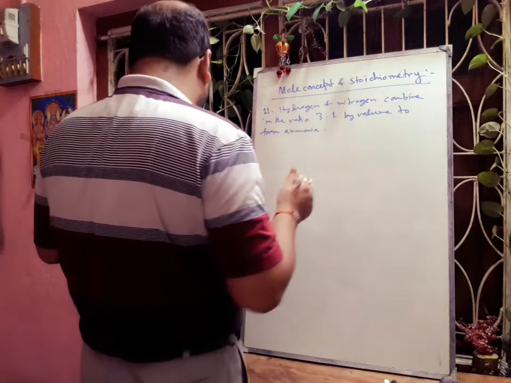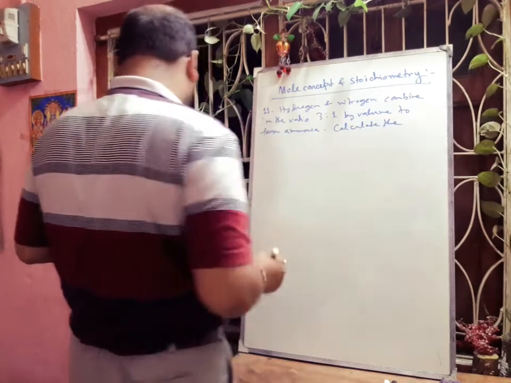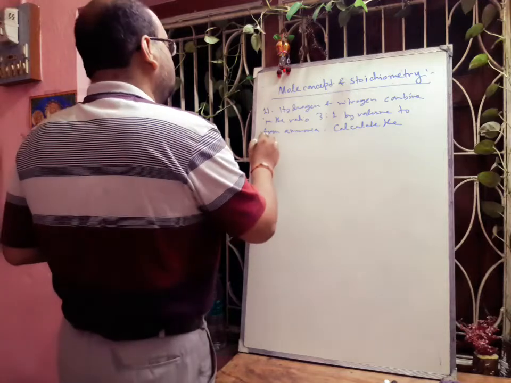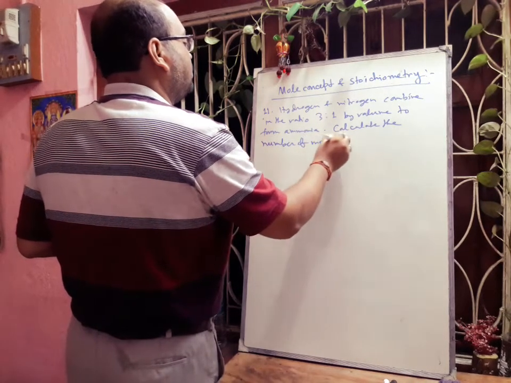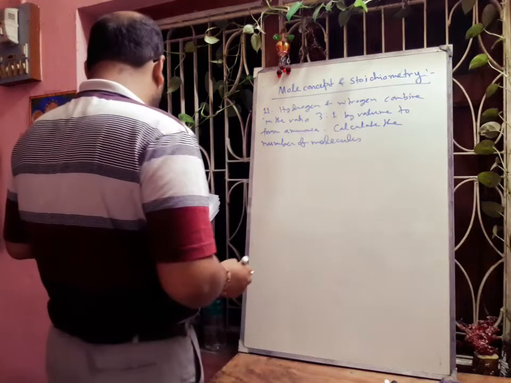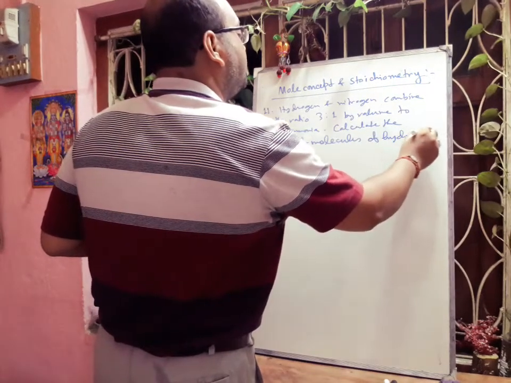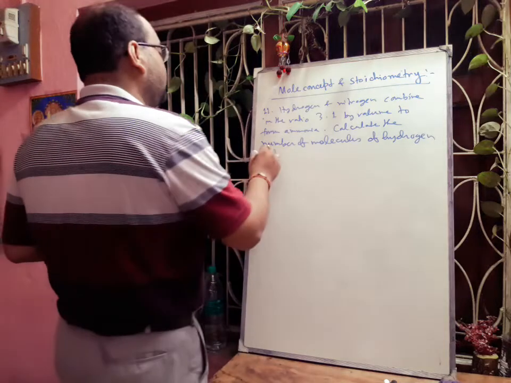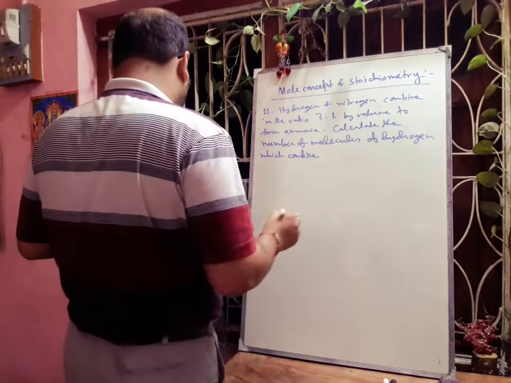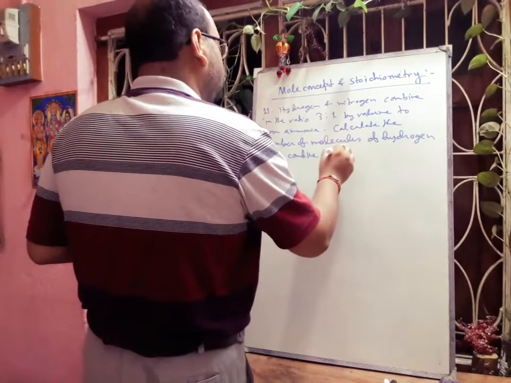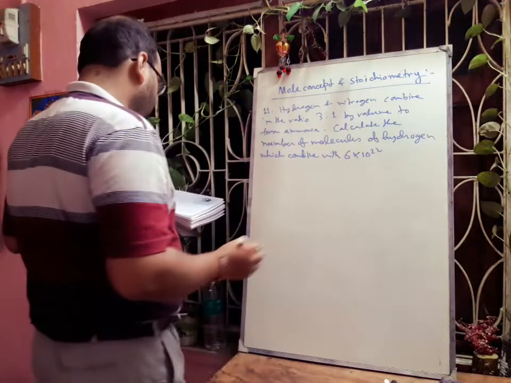Calculate the number of molecules of hydrogen which combines with 6 into 10 to the power 22 molecules of nitrogen.